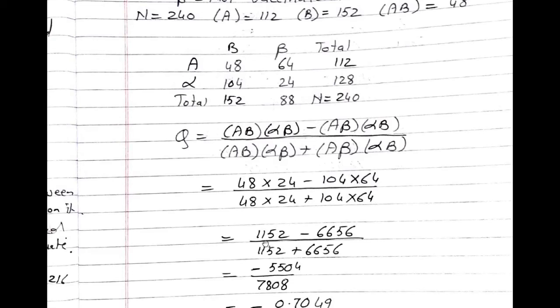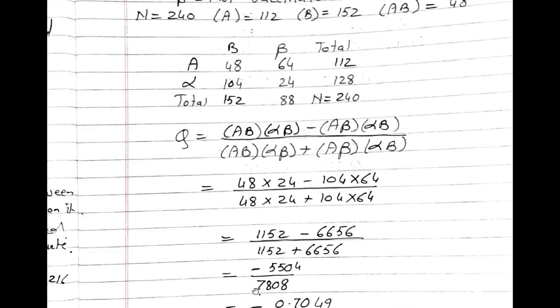So the values become 1152 minus 6656, divided by 1152 plus 6656.